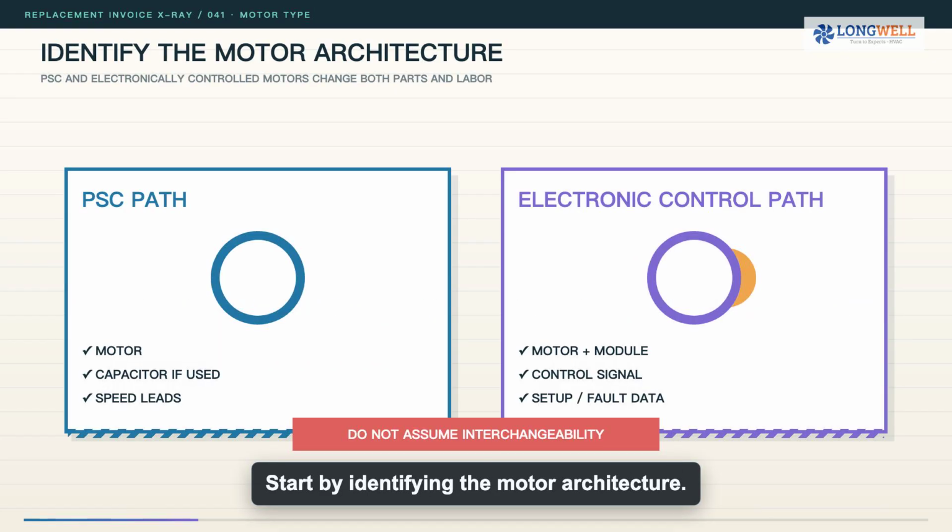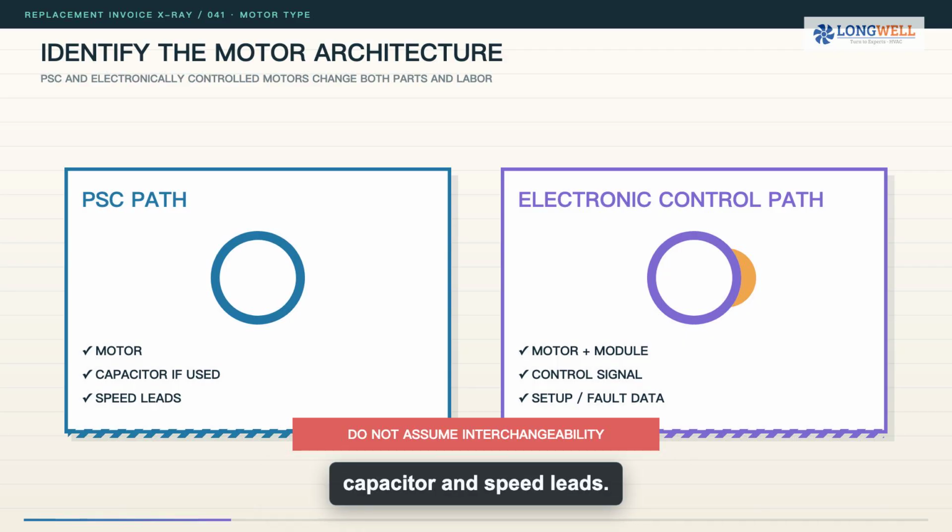Start by identifying the motor architecture. A permanent split capacitor, or PSC, motor may involve a separate capacitor and speed leads. An electronically controlled motor can combine a motor, control module, signal requirements, setup and fault information. These paths change parts, diagnosis, and labor. Never assume they are interchangeable just because the frame looks similar.